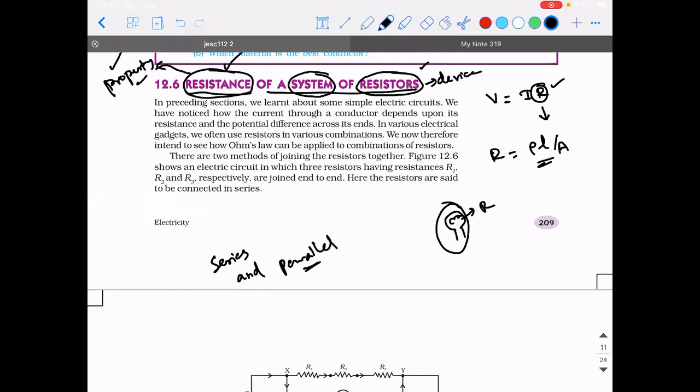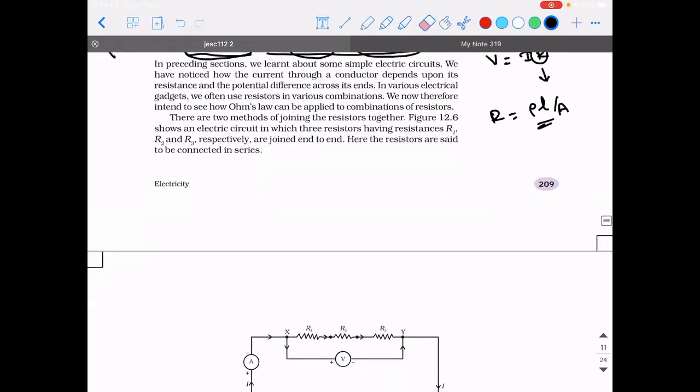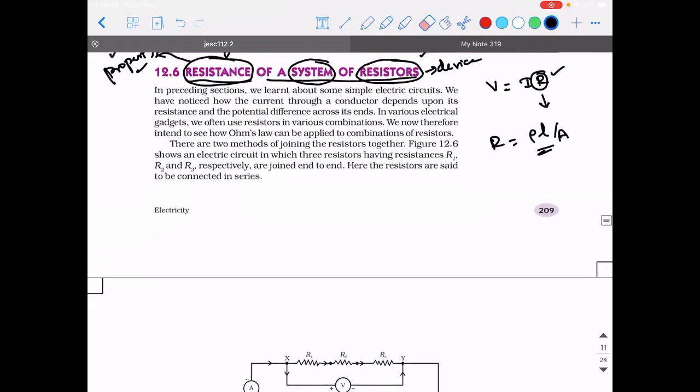How are you going to connect them? You can connect them in two manners. One is either series or parallel. And the third manner is a combination of them. That is, you can connect a few of them in series and a few of them in parallel. And now our topic of discussion is going to be the series and parallel connection. So this is the introduction to this topic.